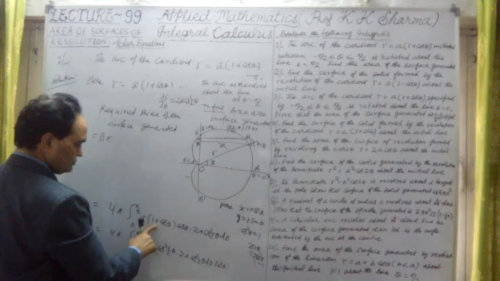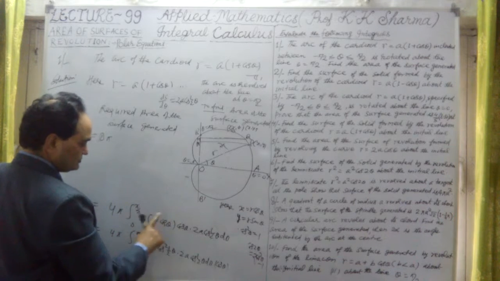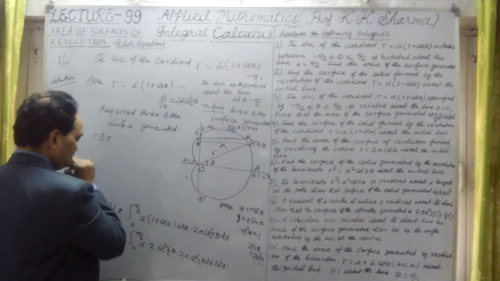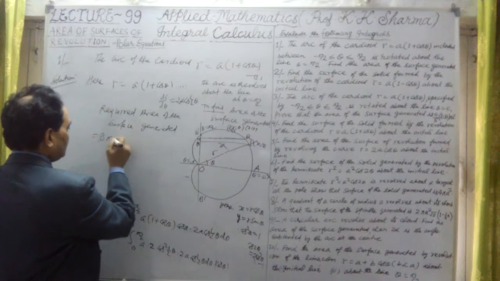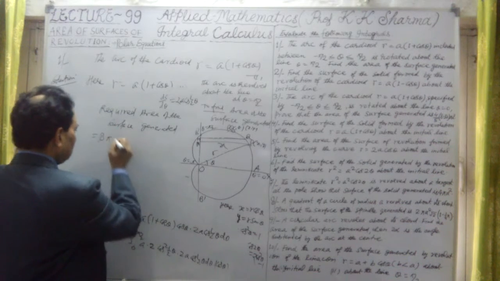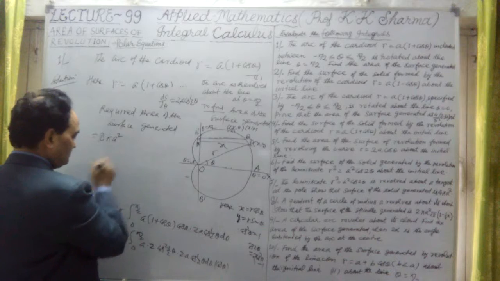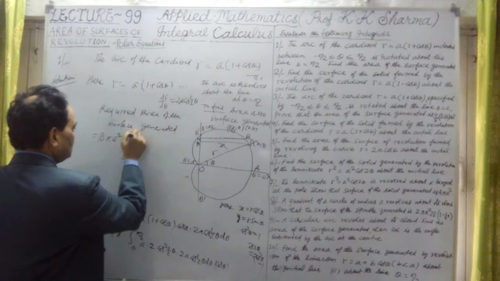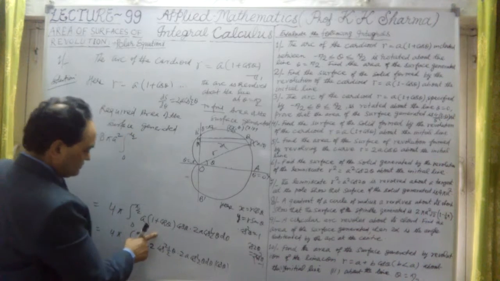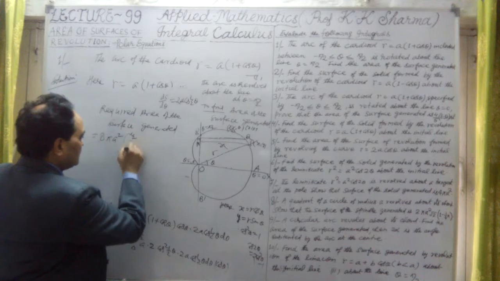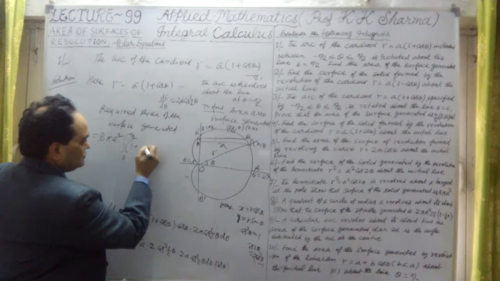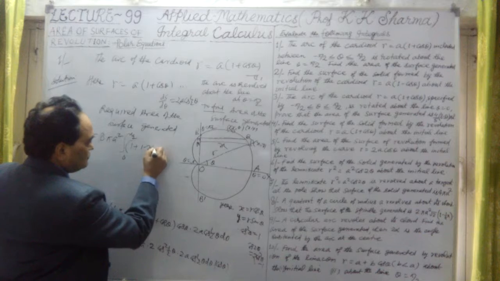2 into this. Now this 1 plus cos theta and cos theta are not changed yet. Now let me change them. It is a into a, which is a square. Let me take 8 pi a square outside, 0 to pi by 2. Now here it is 1 plus cos theta. I can write it as 1 plus cos theta is 1 minus 2 sine square theta by 2.